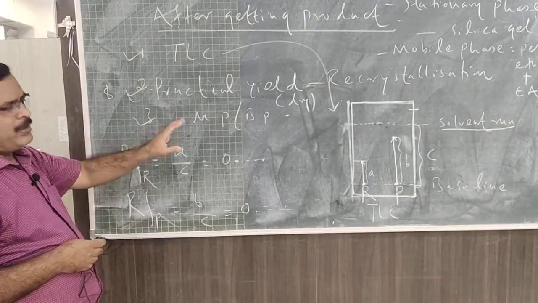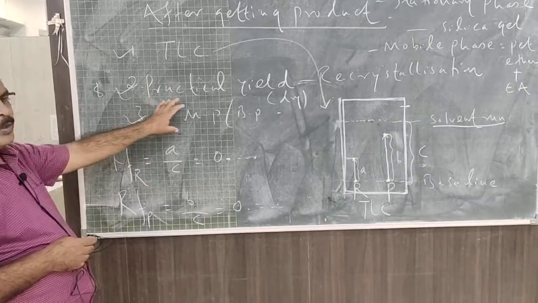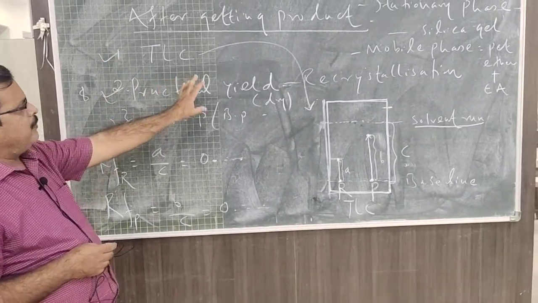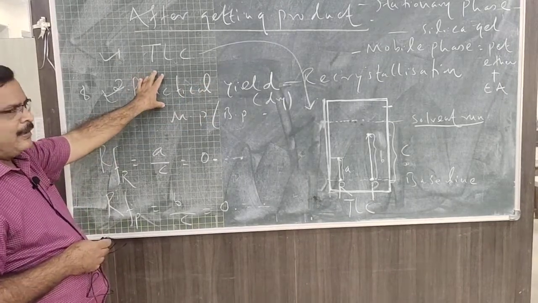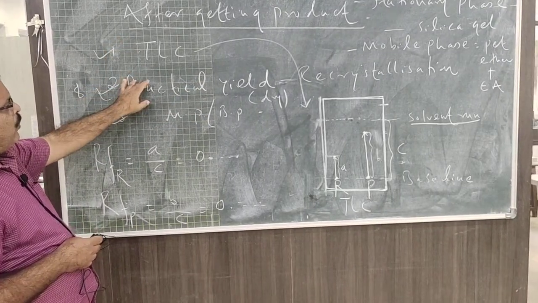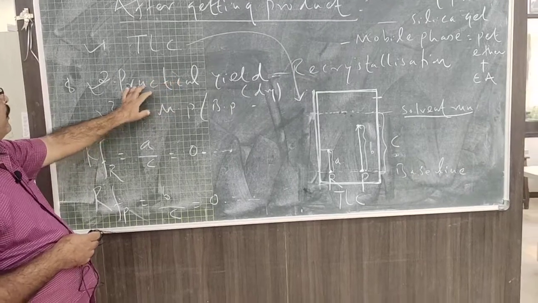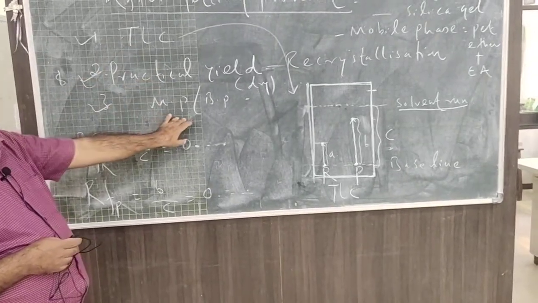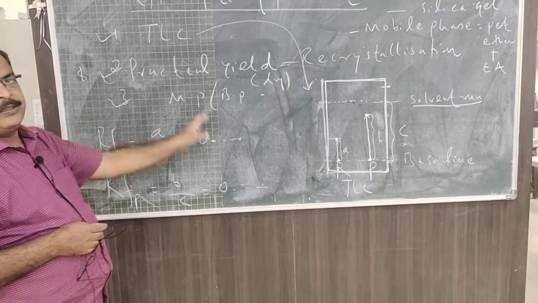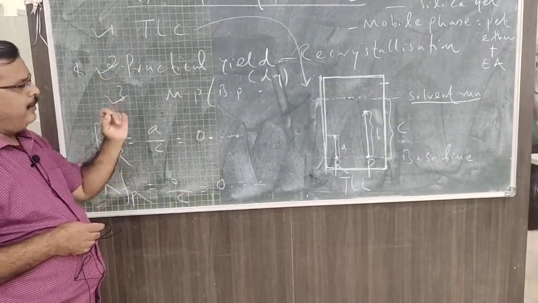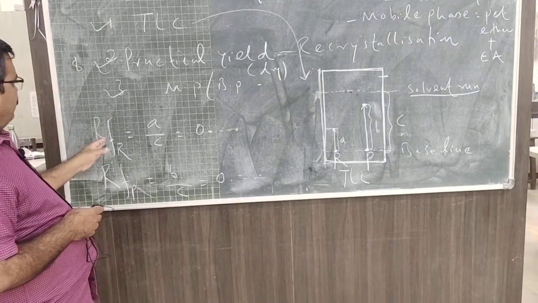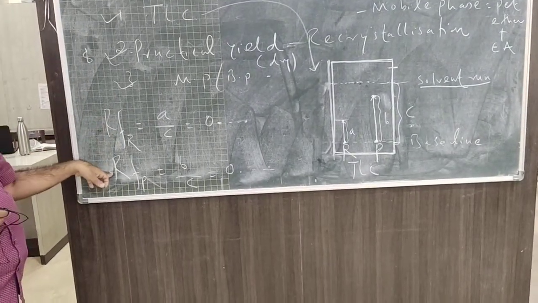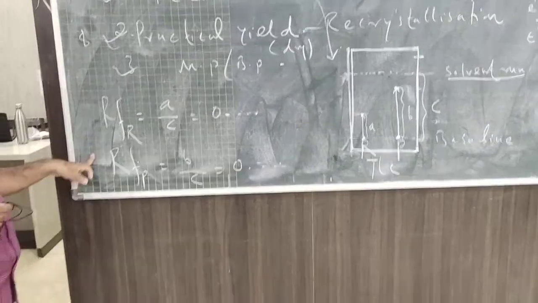In most preparations we get solid products, that's why we perform the melting point. After recrystallization, we get the practical yield. These three points are the most important for the practical: TLC, practical yield, and melting point and boiling point. After that we prepare the result table, and from the TLC we calculate the Rf value of the reactant as well as the Rf value of the products. These are the most important.